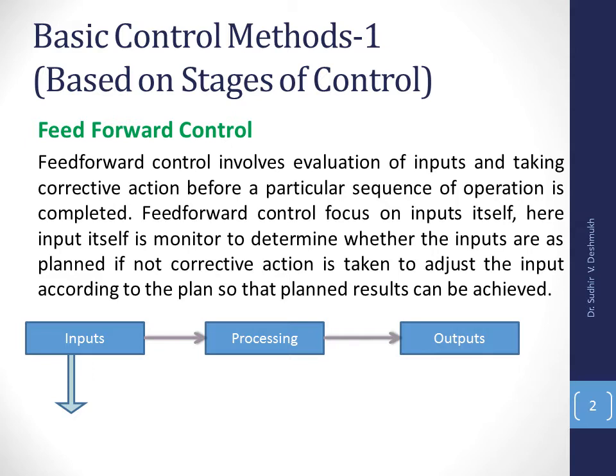So before starting a process itself, we just focus on the input, and suppose things are not as per the plans. What are the resources we are using? Inputs here means the resources in the form of material, machine, man, or we can say human resource. We have to analyze it, and if it is not as per the plan, we will just change the input. So this is feed forward control, where we focus on the input.